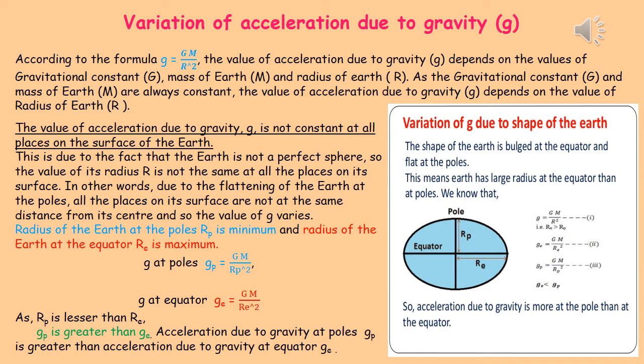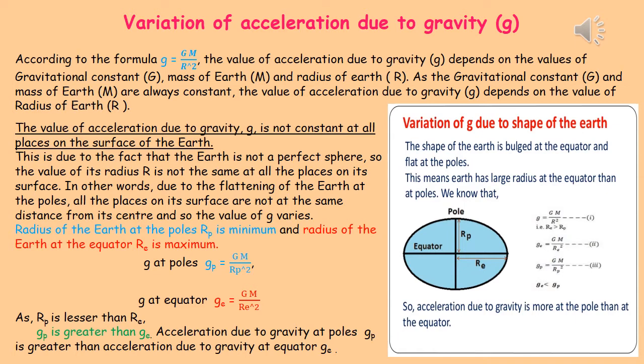Or we can say, due to the flattening of the Earth at its poles, all the places on its surface are not at the same distance from the center, and so the value of small g varies. The radius of Earth at poles, if we consider it as rp, p is the suffix, is minimum, and the radius at the equator, if we call it re, is maximum.